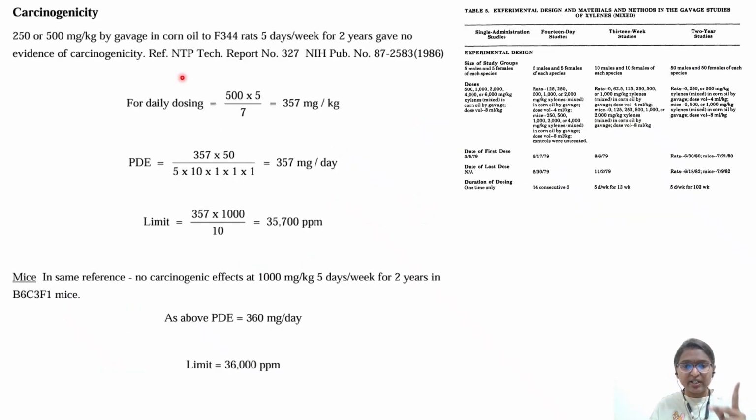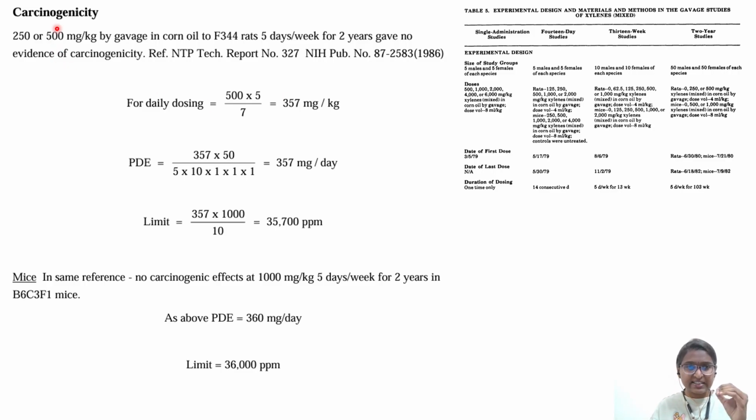The second one is cancer studies. Under cancer studies, we have the NTP study. NTP is the National Toxicology Program in the US. They conduct toxicology studies for commonly available hazardous chemicals, including dose range finding studies, 13-week studies, as well as 2-year cancer studies. They want to identify whether a certain chemical has the potential to cause cancer or not. So they do a 2-year mice study and a 2-year rat study. This particular study was taken from there. For xylene also, NTP has done a 2-year rat study and a 2-year mice study.